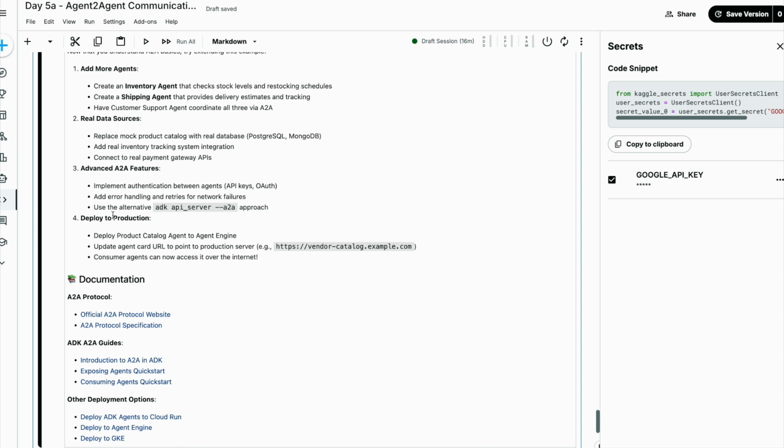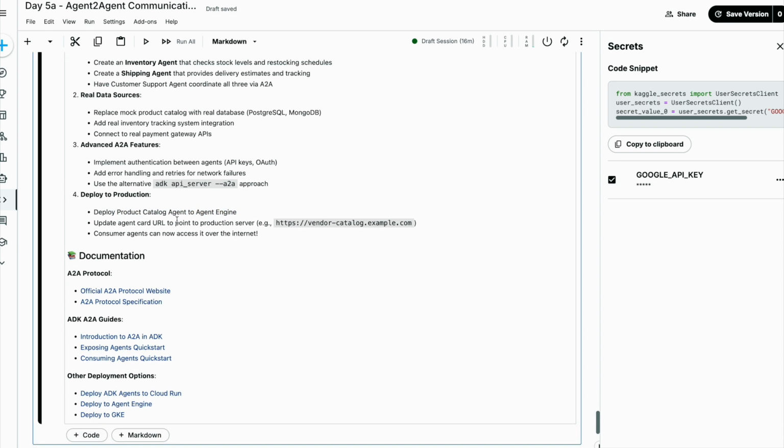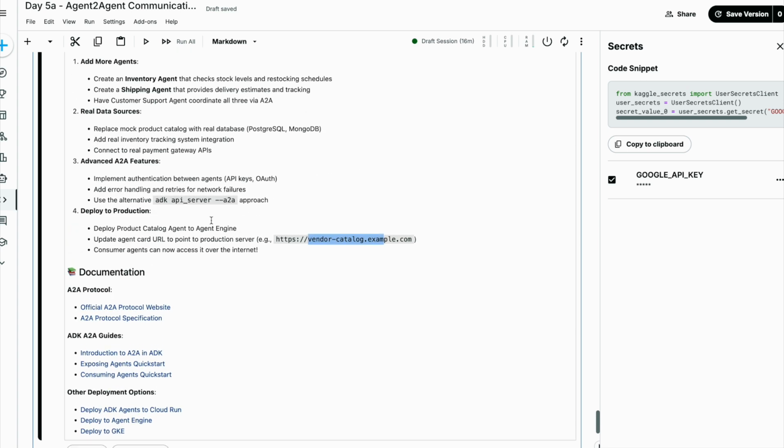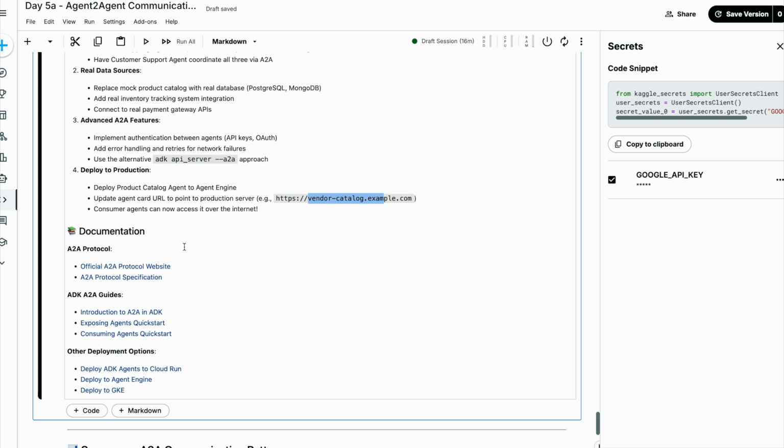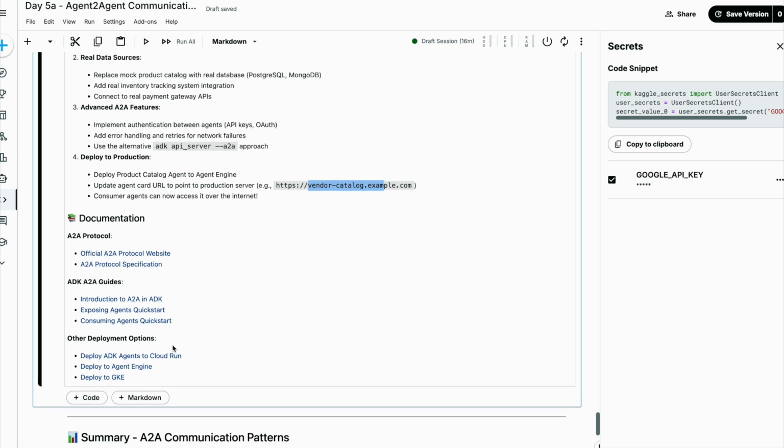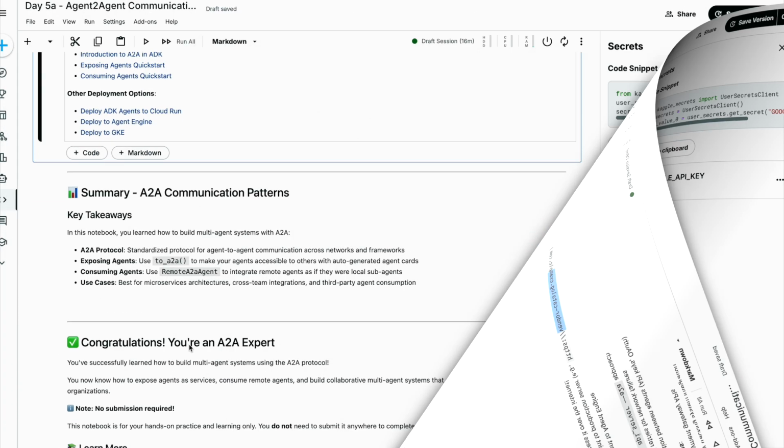You can then deploy the product catalog agent to Agent Engine. Update the card URL from the well-known one to a proper production server. If you want to know how you can do it, you can use these A2A guides, the protocol documentation, and other deployment options, and you can do it by yourself.